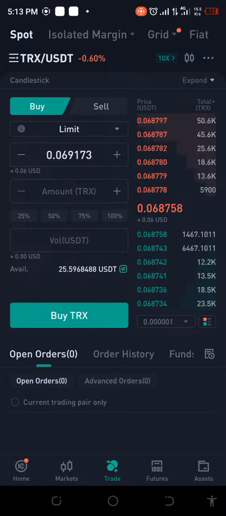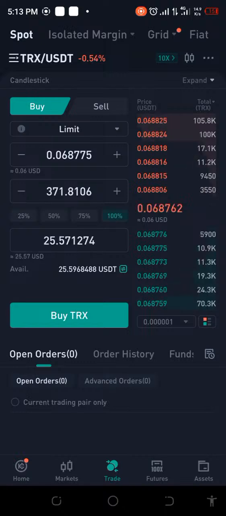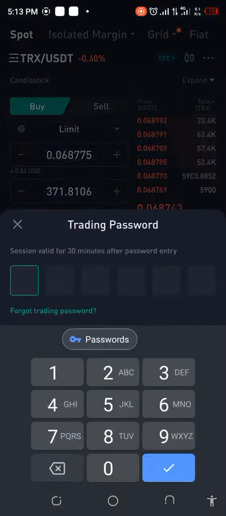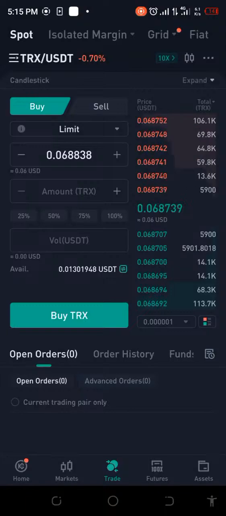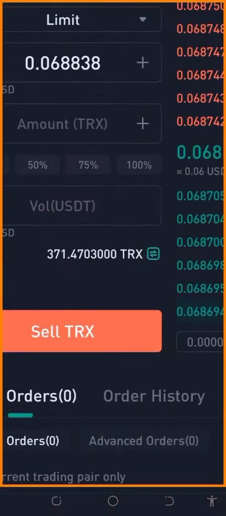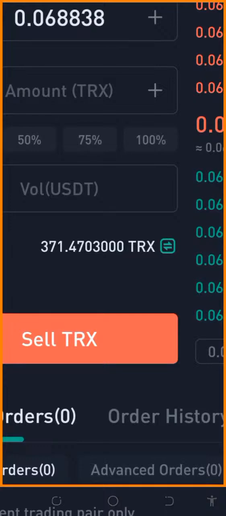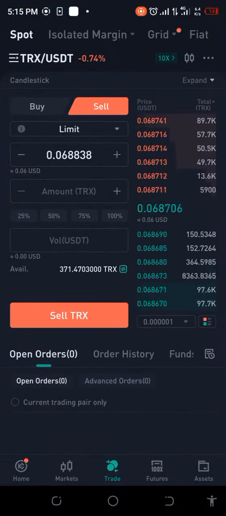And I'm hoping, oh, beautiful. So at least while I was waiting, the price of TRX went down, which is good. So now let's go ahead and quickly buy this. I'm going to put in my verifications and I'll be back. Okay, right now we've sold that. If you can see, we have 371.470.